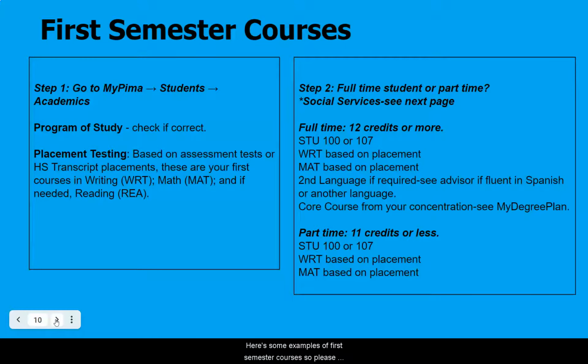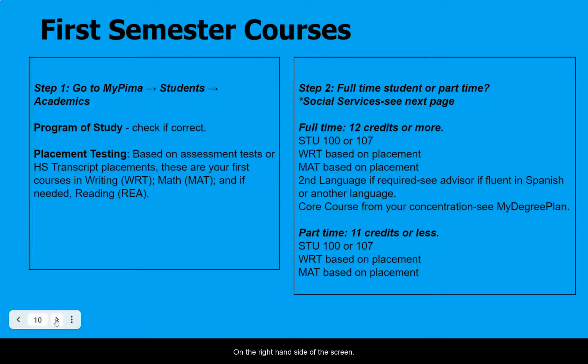Here's some examples of first semester courses. So please keep in mind that before you can register for classes, you either need to have submitted your high school transcripts, if you graduated within the last 5 years, to Pima so they can be evaluated, and then you can get placed into reading, writing, and math. If you do not want to use your high school transcripts or your high school transcripts are older than 5 years, you can take the placements.